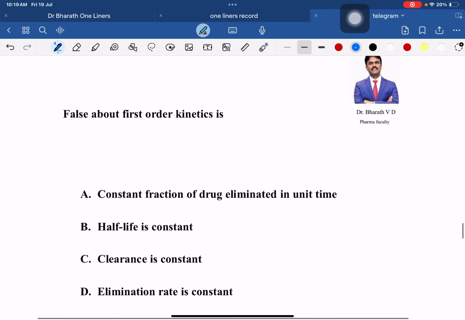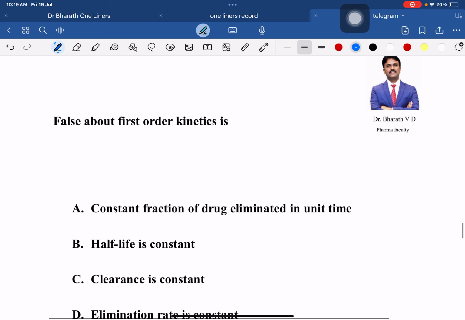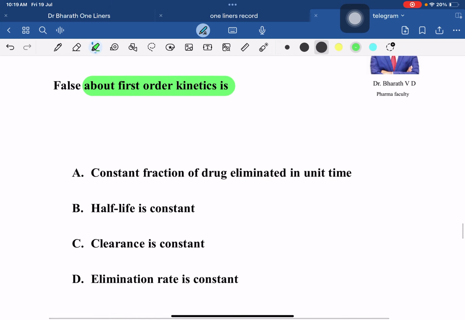Now coming to the kinetics of elimination: false about first order kinetics. Now we have to find out the false one, not the true one. Now remember, a constant fraction of drug is eliminated in unit time. It's a true one. Remember, in first order, the fraction is constant.